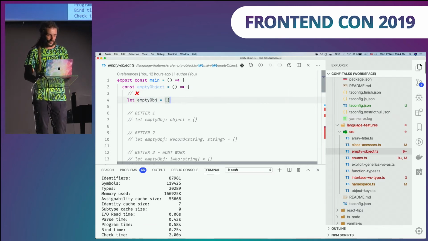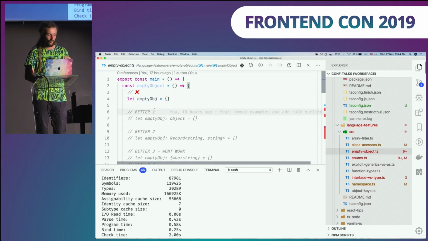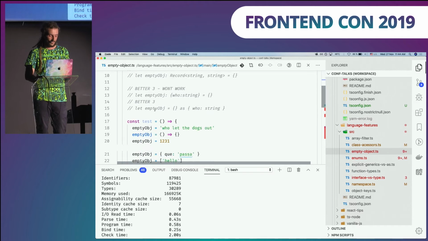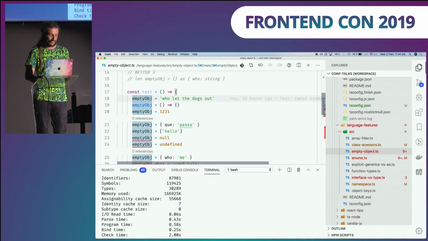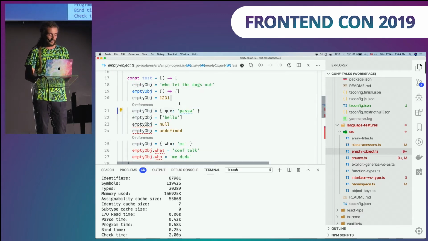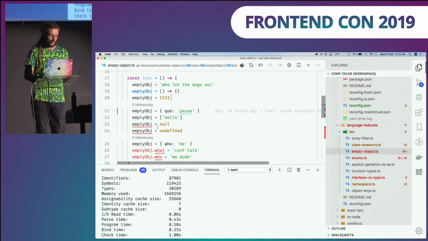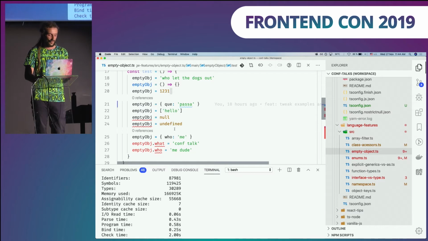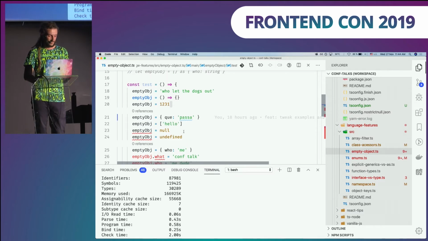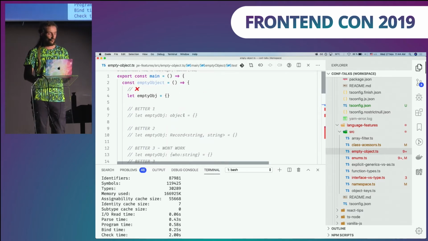What is TypeScript doing? Well, it infers these so-called empty objects to this empty curly literal type, and this is a very dangerous type. Please don't use it. Why? Let's take a look at some tests. As you can see, I can basically assign anything to this object. Strings, functions, numbers. Well, I cannot assign null and undefined, but that's a very dangerous type. It's a former bottom type.